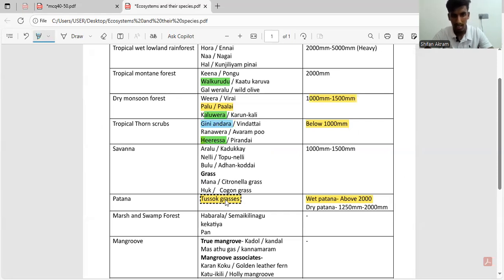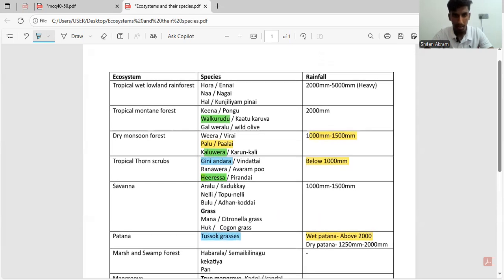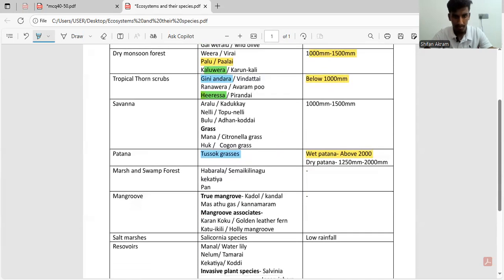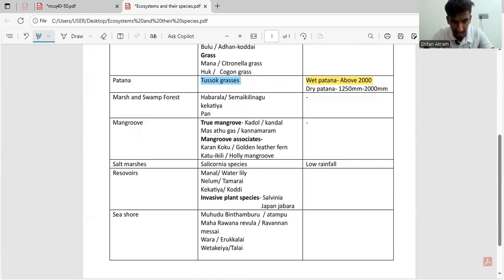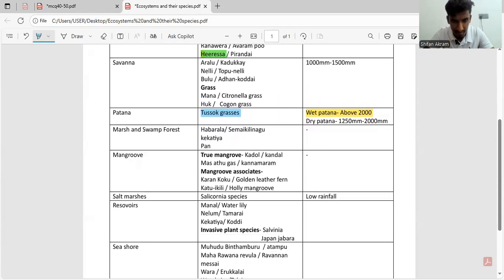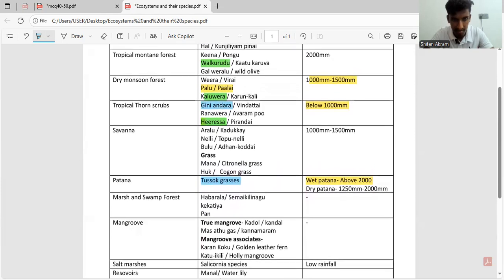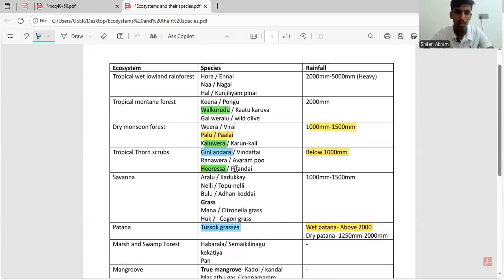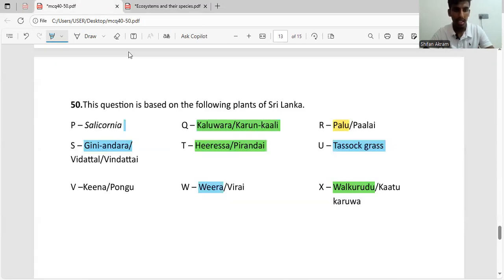So tussock grass again, I'm present in wet patana, then Veera is present in, I don't see it. Yeah. Okay, yeah, it's present on dry monsoon forest. Okay. So Guineandra below 1000 millimeters and tussock grass about 2000 and Veera is 1000 to 1500. So this is not going on an increasing annual rainfall order. So we can eliminate that answer.